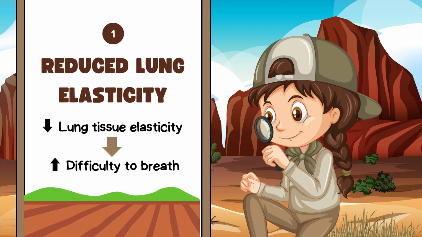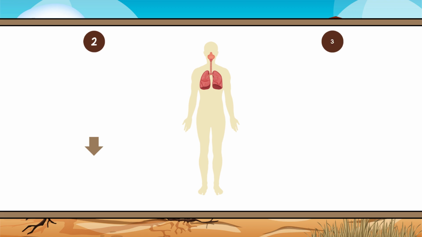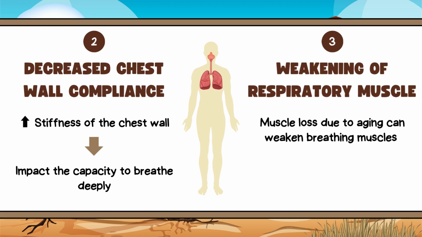So, what is the impact of reduced lung elasticity on breathing? When lung tissue becomes less elastic, it becomes more difficult to exhale, leading to reduced lung capacity. The second change to the lower respiratory system is decreased chest wall compliance. When the chest wall becomes stiffer, it can affect the ability to take deep breaths and adequately oxygenate the body.